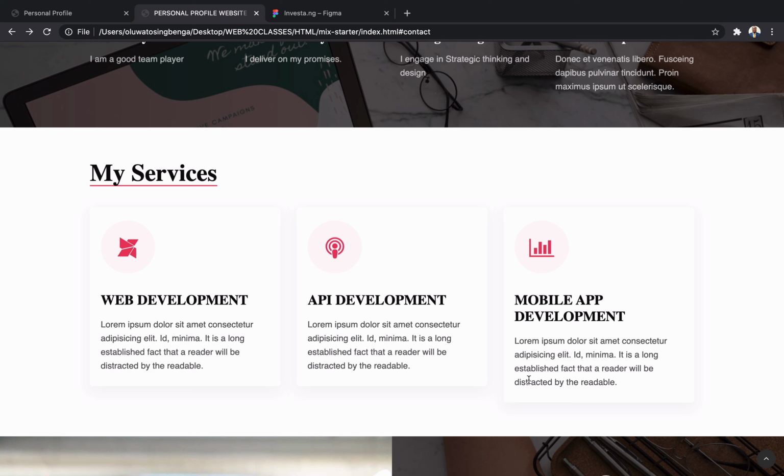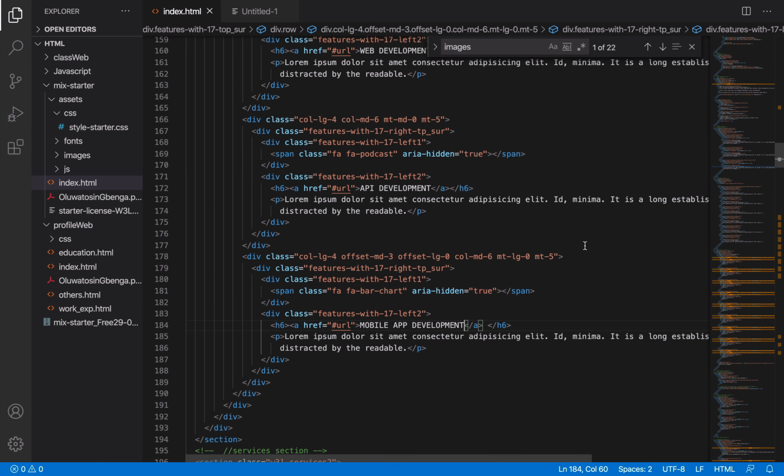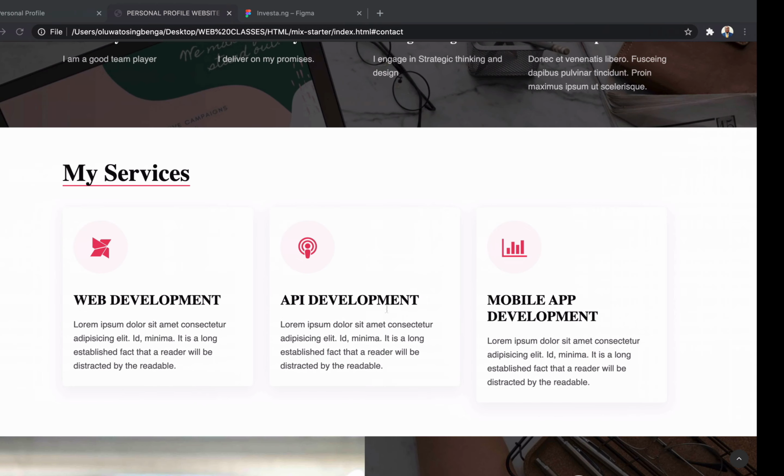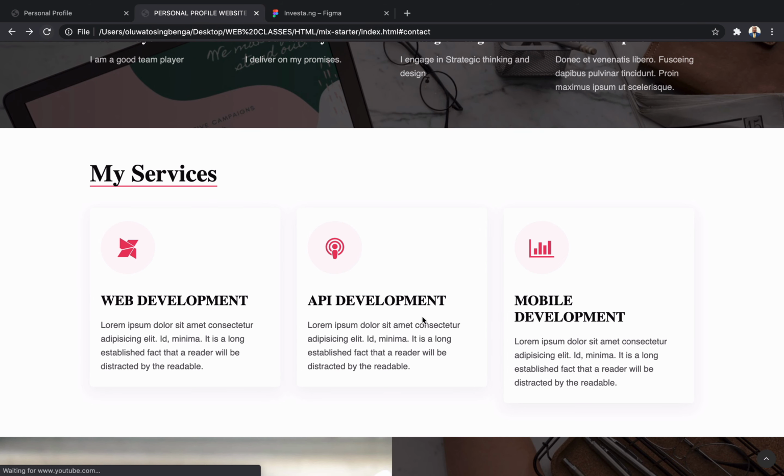Of course, you observe that this one already shifted down. Because this is long, let me remove the app and see whether it's going to just say mobile development. Okay, so let me refresh. Oh, still long.